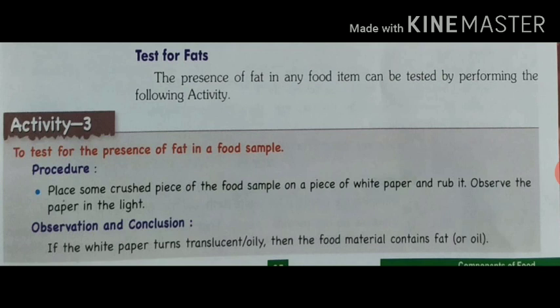So really it is a very easy test, anybody can perform it. So please do this test at your home. If the paper becomes oily, it means that the food sample you are testing contains fat.